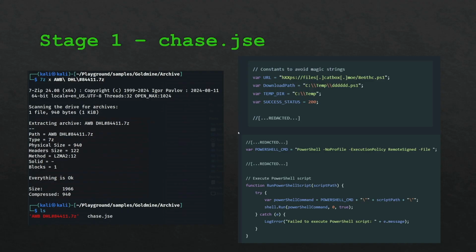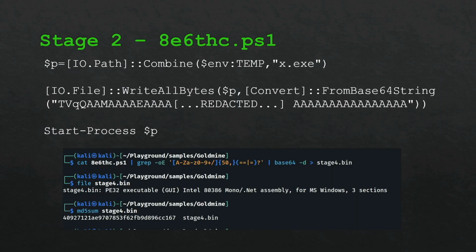We download this secondary PowerShell script, and now we analyze this one. This one looks a lot smaller, but it actually contains a massive chunk of base64 encoded text. So what we can do is cat open this PowerShell script, regex out the base64 encoded blob, and then decode that. What this PowerShell script is actually doing is just writing an executable, x.exe, to disk, and the contents of the executable is the base64 decoded blob. So we can manually decode that and run the file command on Linux and say, yeah, look, this is a binary, an executable, which we were expecting to see.